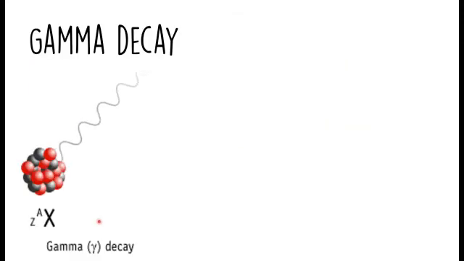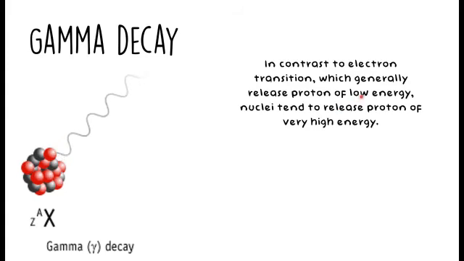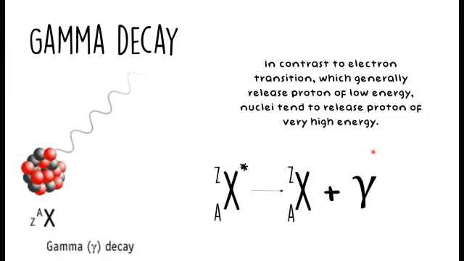Just like electrons of atoms, the nucleus of atoms can also transition between energy states. When the nucleus of an atom moves from an excited state to a ground state, it can release electromagnetic radiation of very high frequency, even higher than X-rays. Such radiation is known as gamma radiation or gamma rays. In contrast to electron transitions, which generally release photons of low energy, nuclei tend to release photons of very high energy. We can write the chemical equations here.